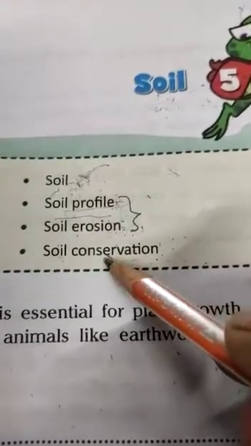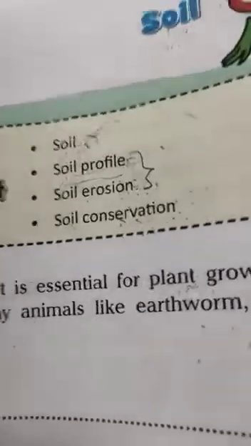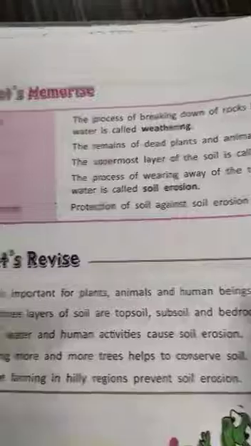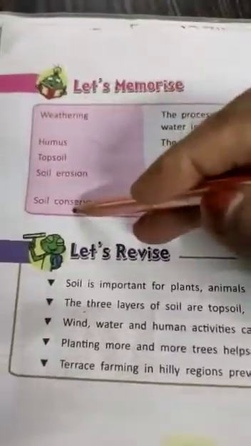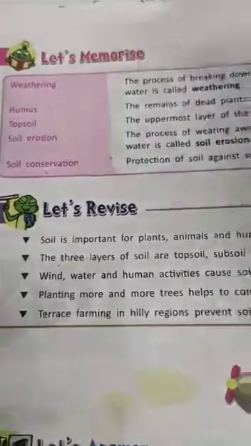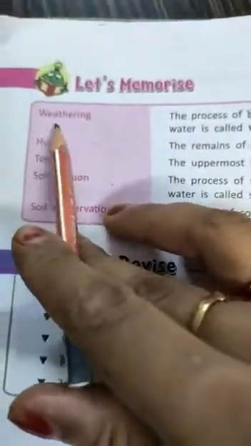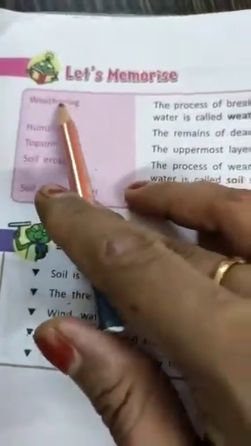So today we will discuss some important points given in this chapter as well as do some exercises. The important points given in this chapter are these. I gave you to write in your homework also. Let's discuss it and try to understand each and everything. Weathering. I hope you remember weathering.